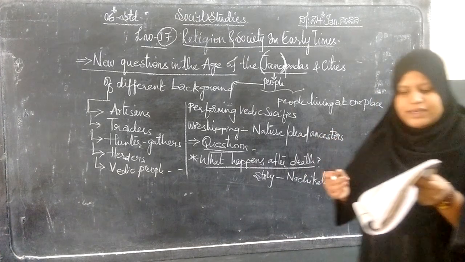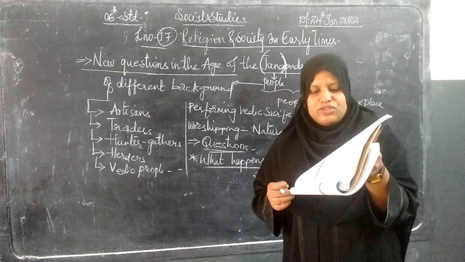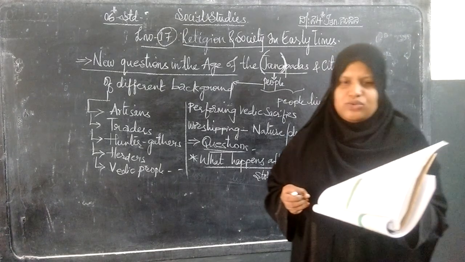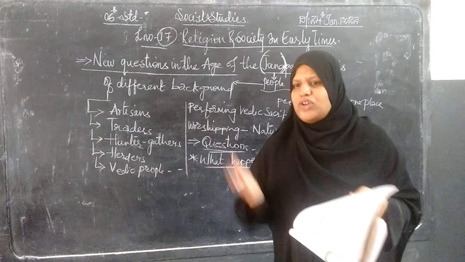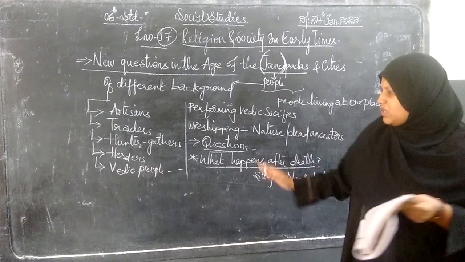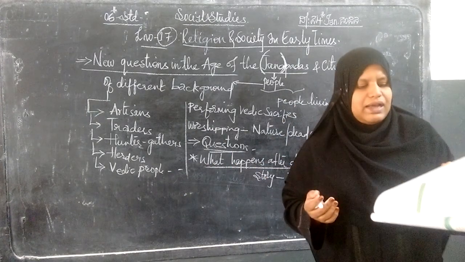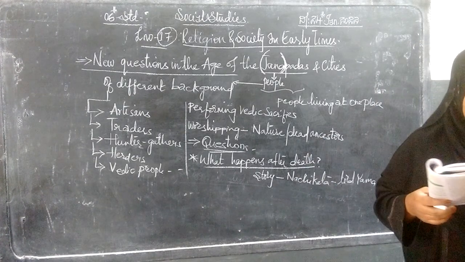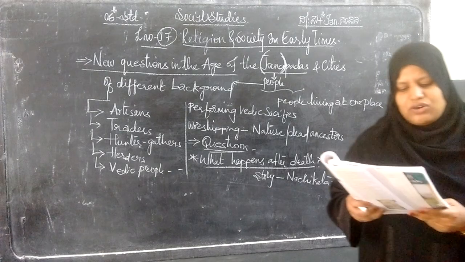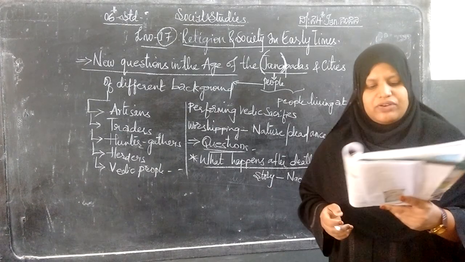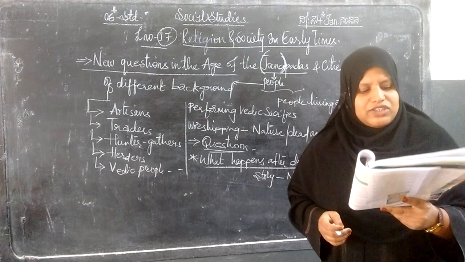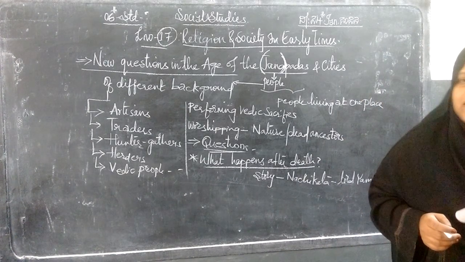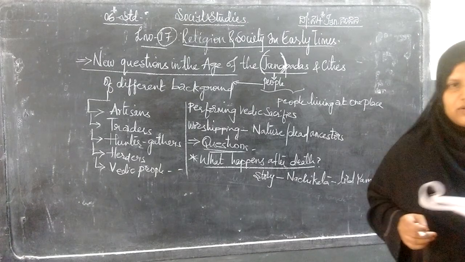This is a famous story about a young boy called Nachiketa. Perhaps you have heard it earlier, in your own language. A question arose in his mind: what happens after death? He thought that since Yama was the god of death, he should ask Yama for an answer. Nachiketa went straight to Yama to question him. In this quest for knowledge, he did not even fear the god of death.